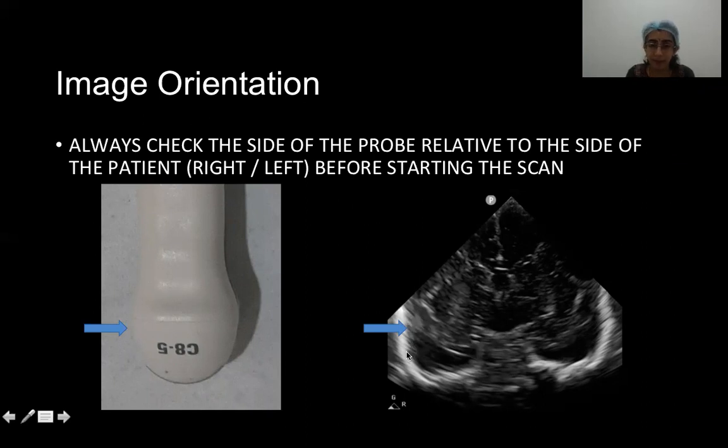And when we are performing ultrasound of the skull, the right side of the patient is always oriented on the left side of the screen. So this is the right side of the patient always in all radiological images, whether it is ultrasound, X-ray, CT or MRI. Here we are specifically talking about ultrasound. And because ultrasound is a very dynamic process, sometimes you can make a mistake in labeling right and left. If there is any asymmetric findings, for example, bleed on the right or left side, we wouldn't want to mislabel the images. Hence, I'm stressing on image orientation and checking the side of the probe relative to the side of the patient before starting the scan.